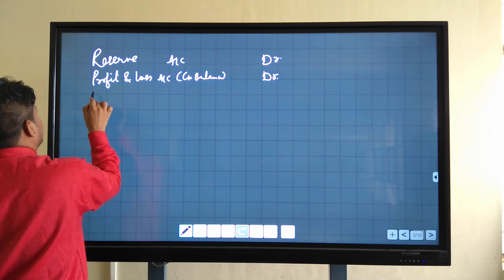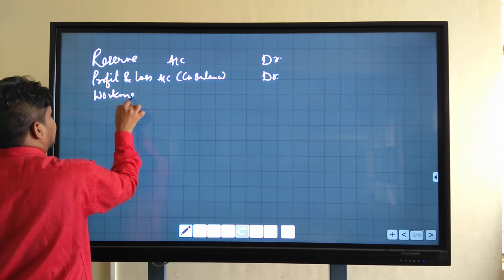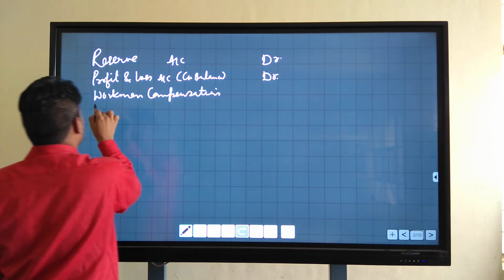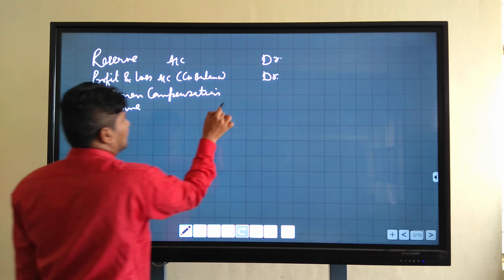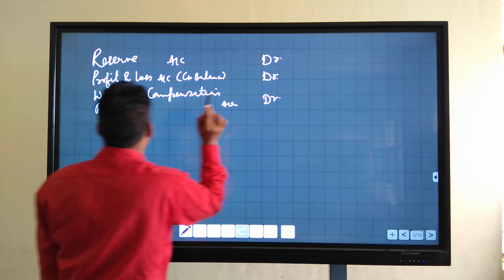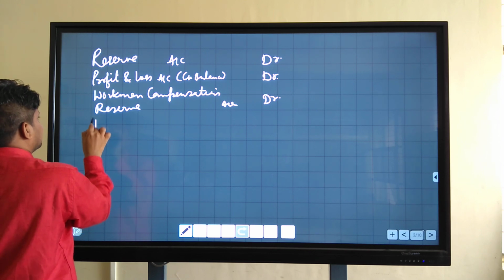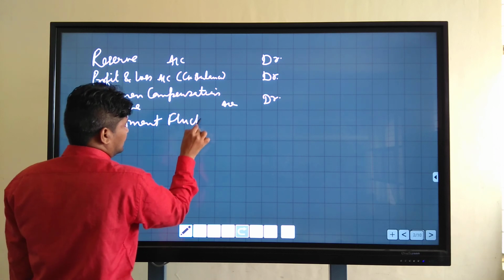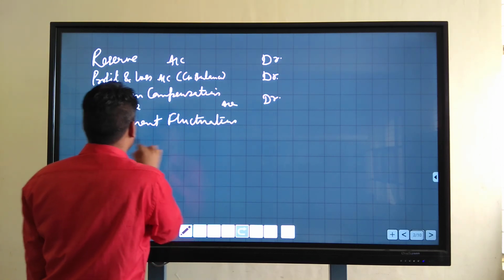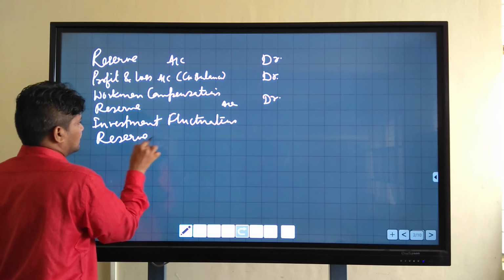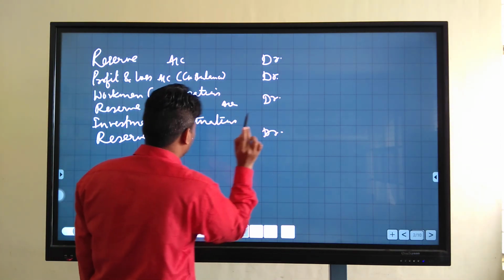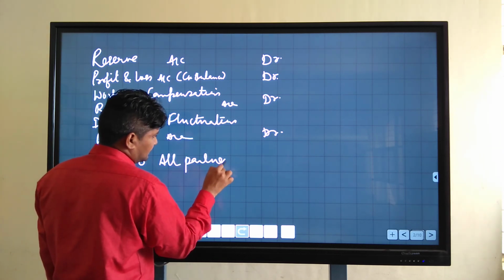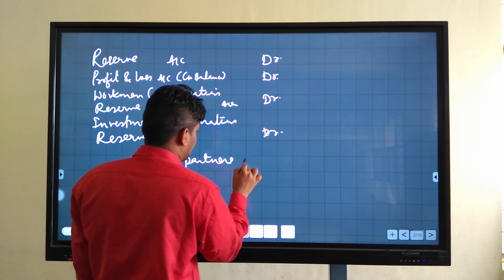Will also debit workman compensation reserve or fund account. Last reserve is investment fluctuation reserve account debit, to all partners' capital account.